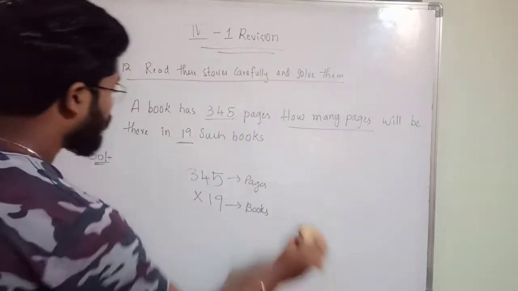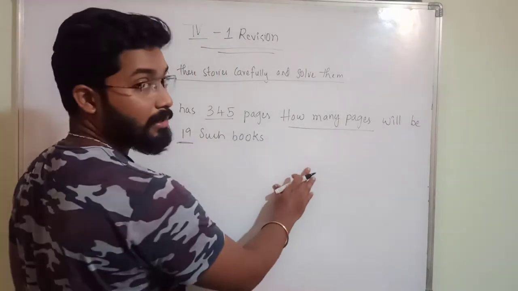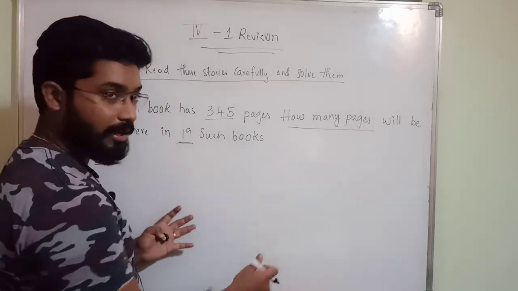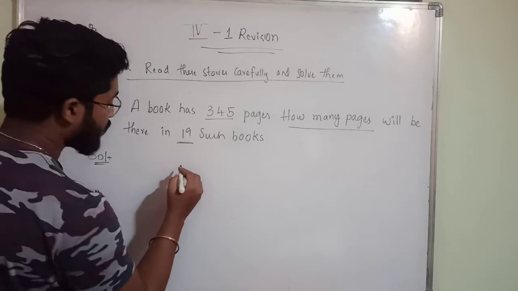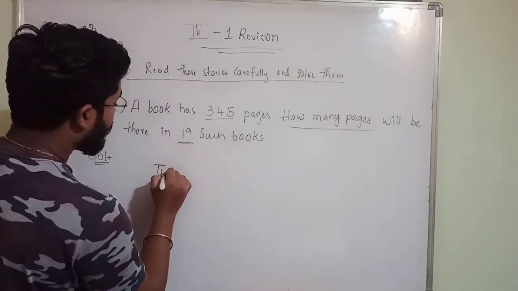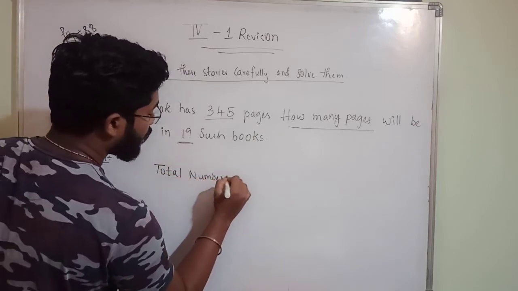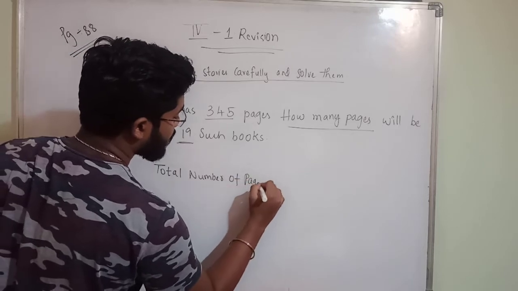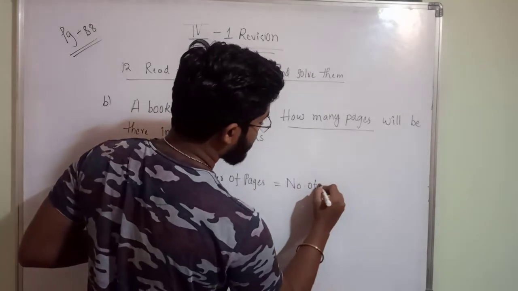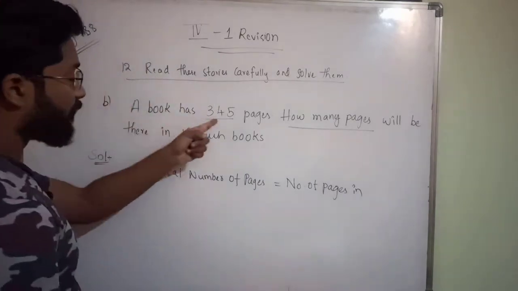So after writing number of pages in a book, after writing number of books equal to 19, after writing those two statements, what I am saying, so total number of pages is equal to number of pages in one book.